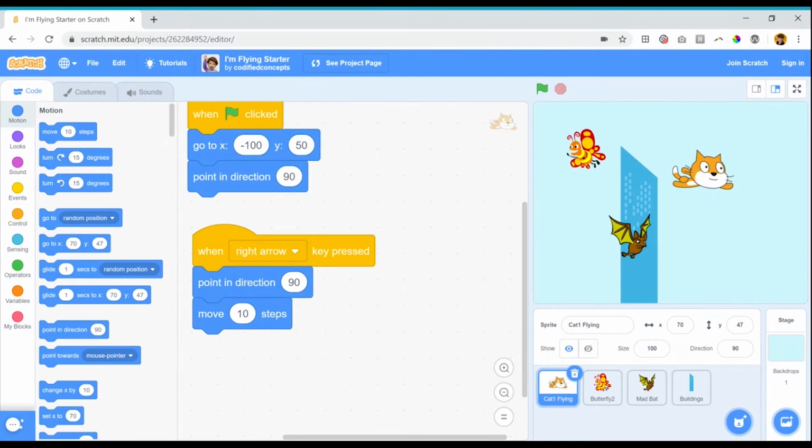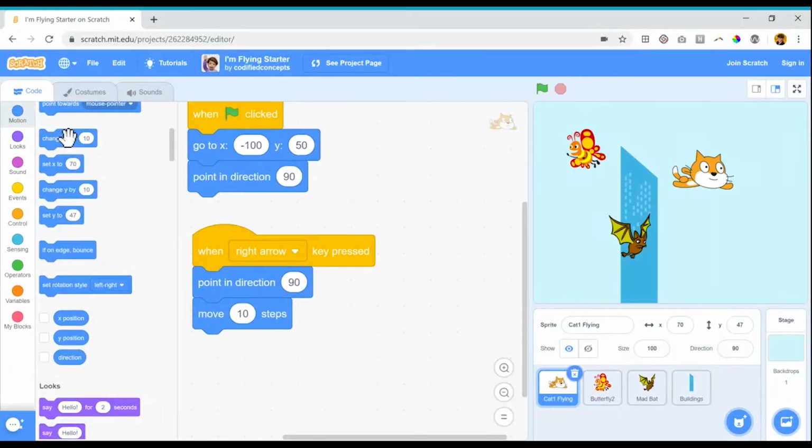But in some previous lessons, I mentioned that there are often more than one way to accomplish the same goal. And some blocks work similarly, but slightly different. For instance, we played with the sound block, start sound versus play sound until done. Well, today I'm going to try a different block that moves my character, but in a slightly different way. I'm going to scroll down to the bottom here and grab this block that talks about change X. What is X and Y?